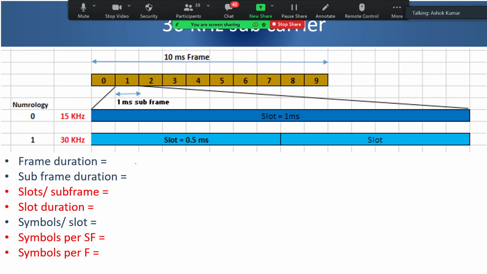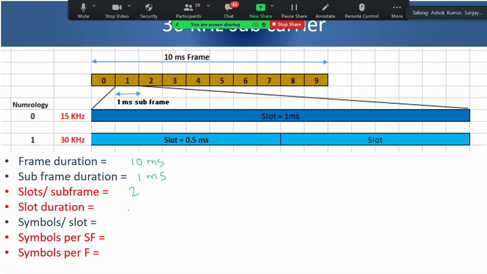So this frame duration and subframe duration is always common for all the numerology, that is 10 millisecond and 1 millisecond. So how many slots do I have in a subframe for 30 kilohertz subcarrier spacing? 2. Correct. And then what becomes the slot duration?